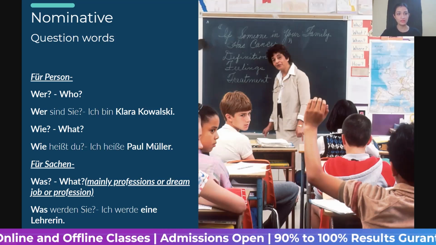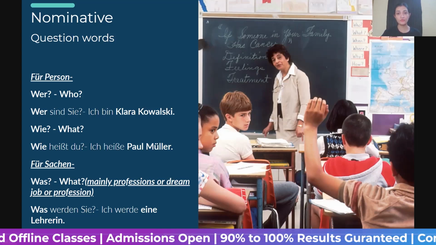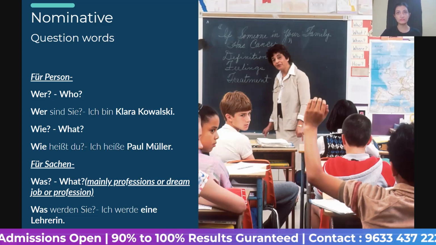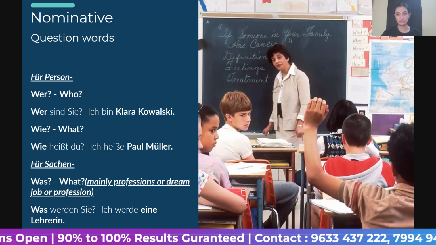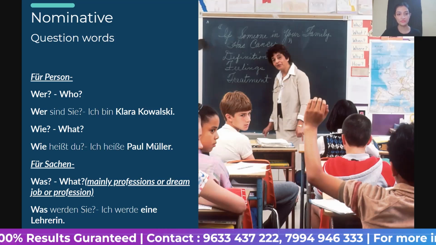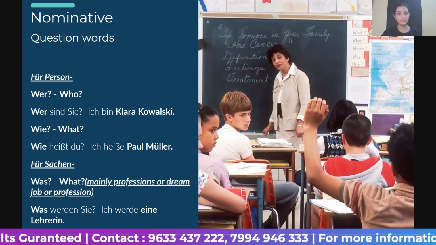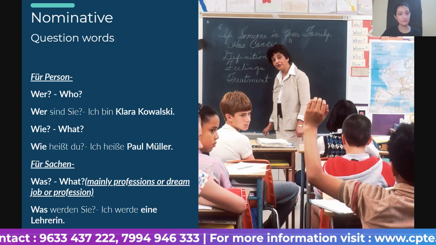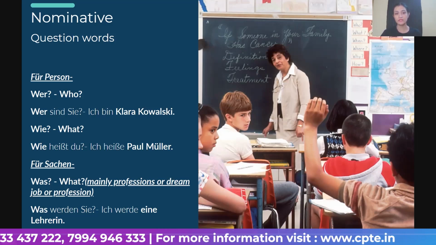Okay. Now für Sachen means for things, for stuff, or for anything which is not living, which is not breathing like us. For example, was is what. Now we use it mainly for professions or dream jobs. Was werden Sie? Ich werde eine Lehrerin.